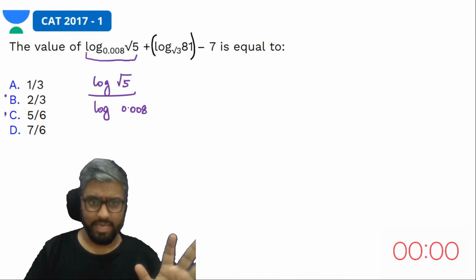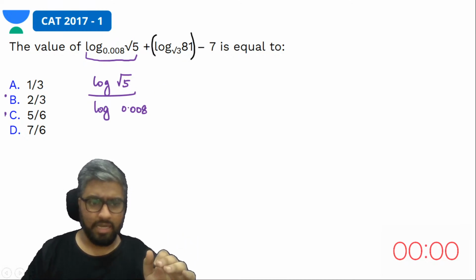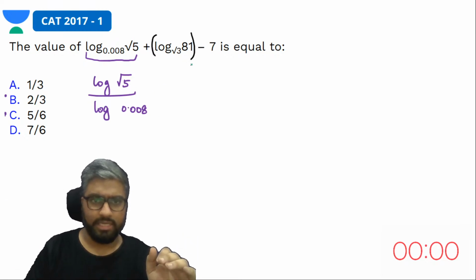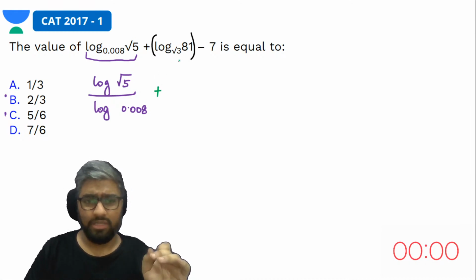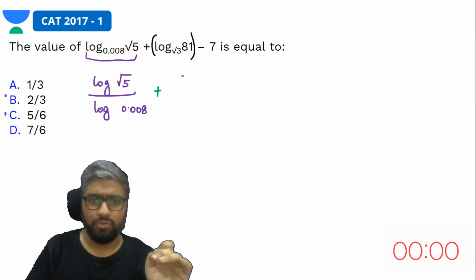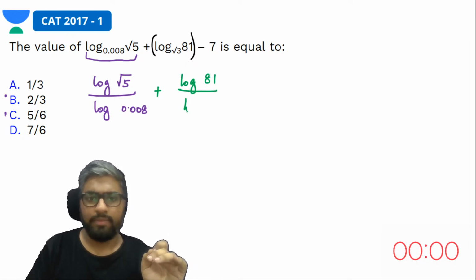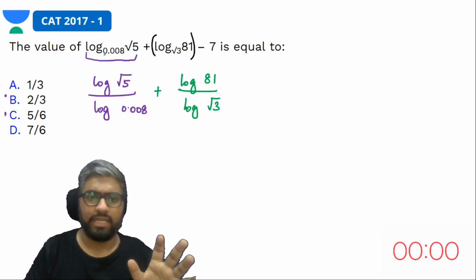Okay, so this is there. Plus, now let's look at the other expression, plus log 81 to the base root 3. So I'll have to do the same thing here: log 81 divided by log root 3. Yes, getting rid of the root, getting rid of the decimal.